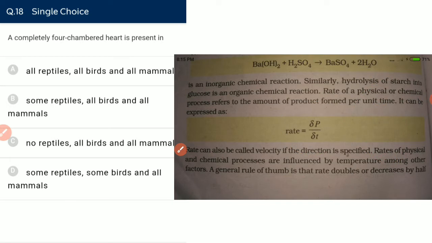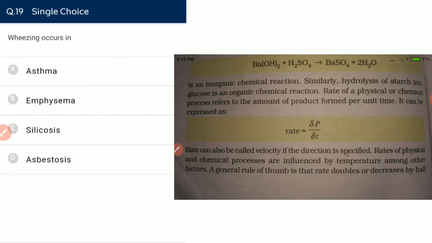The completely 4-chamber heart is present in all reptiles, all birds, all mammals. No, it is present in some reptiles, all birds and all mammals. Yes, it is. Some reptile means the only reptile that I know which has a 4-chamber heart is the crocodile. Crocodiles have a 4-chamber heart. All birds and all mammals that are homeotherms have a 4-chamber heart. A statement that is very important.